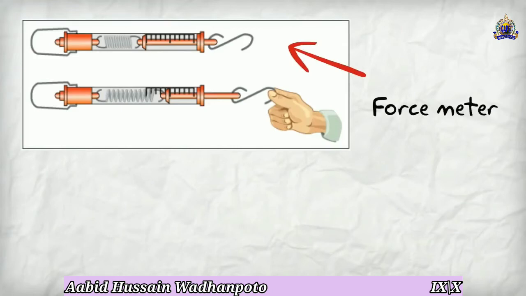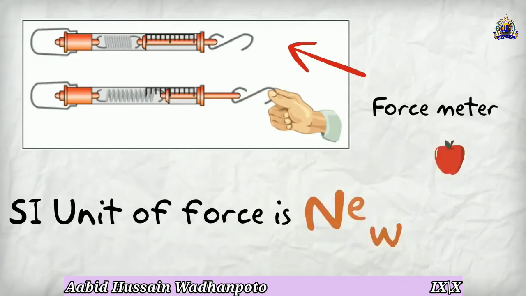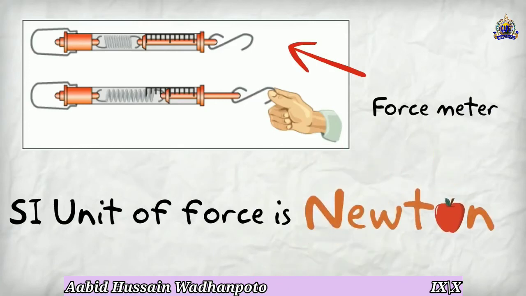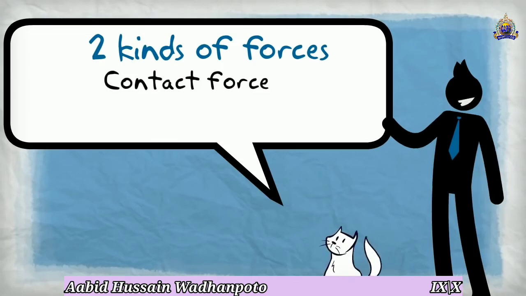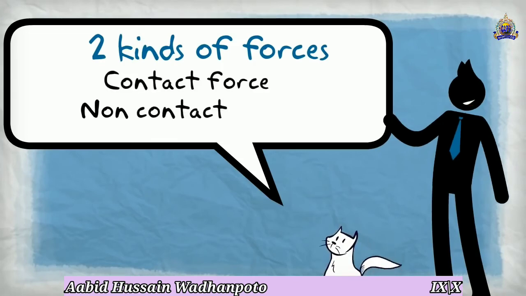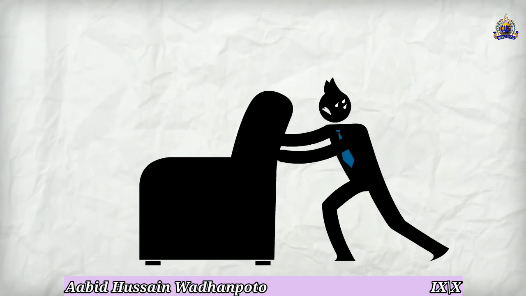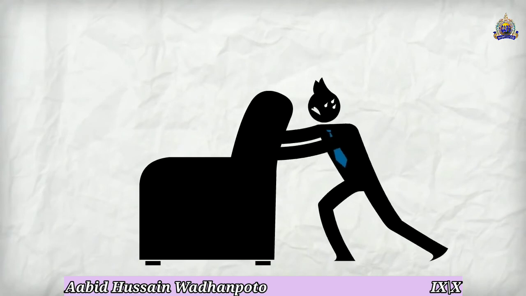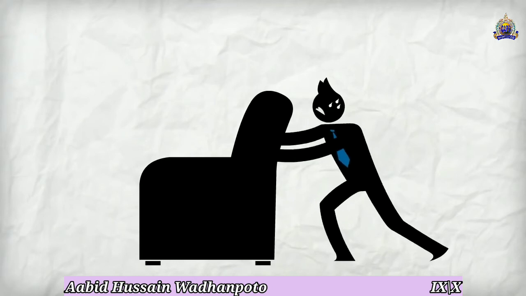We will talk later about the Newton, what the Newton is, why it is the unit of force, and all the things. Okay, so remember that we have learned that force is a push or pull, and force has a unit which is called the Newton. So this is all about the topic which we have learned today, that is force.